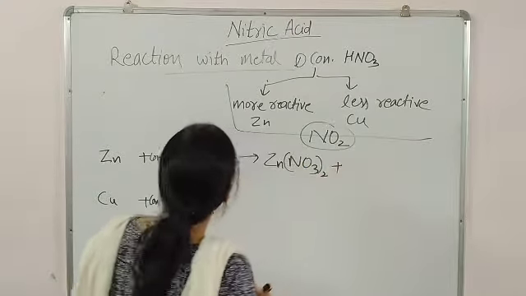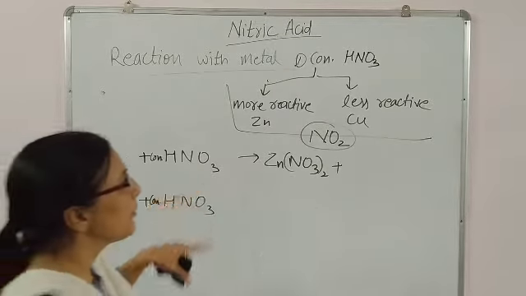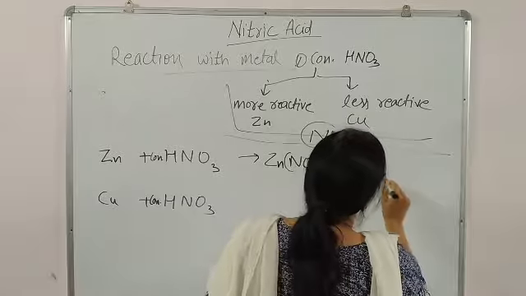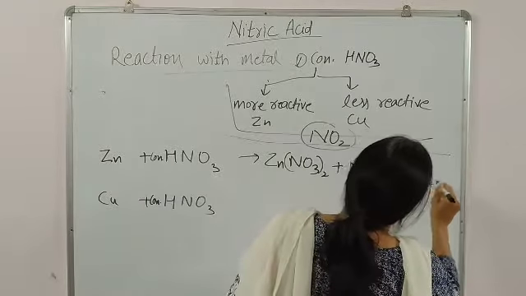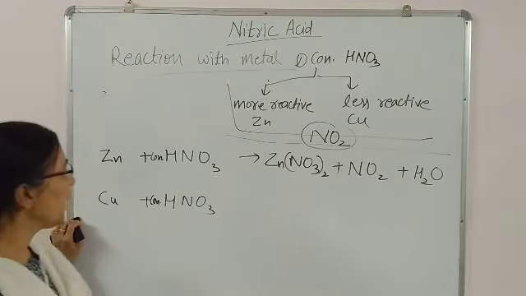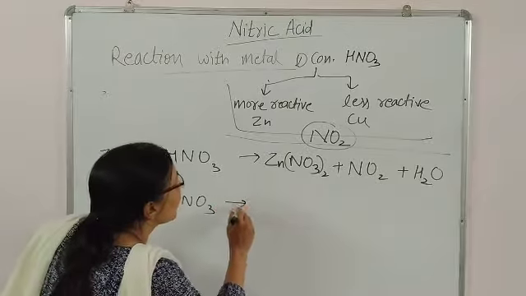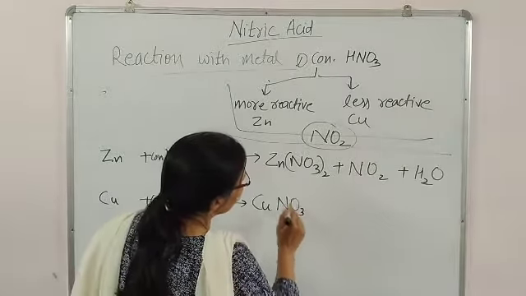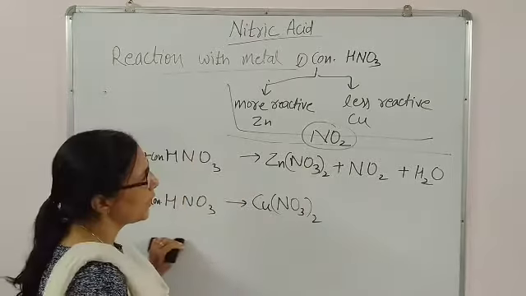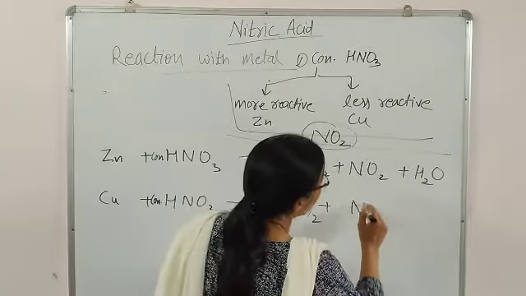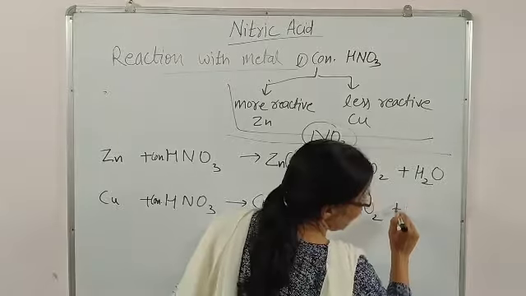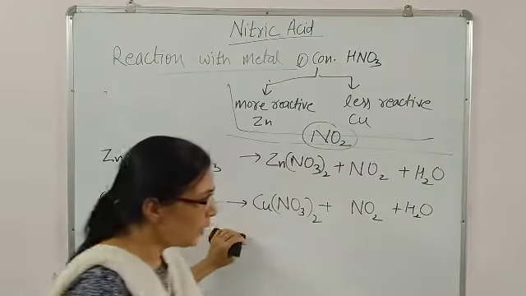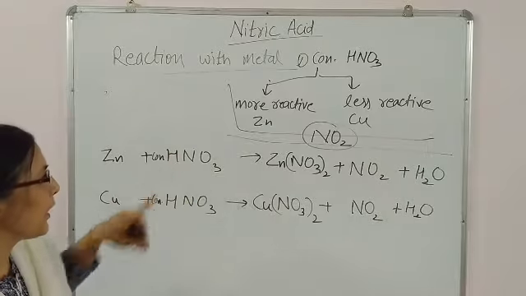This is your product. Then the next product will be NO2. Write with closed eyes that NO2 will be formed. After that, what will be formed from the remainder? Water. In the same manner for copper, by chance the valency of both is 2. So copper nitrate plus NO2 plus H2O. Okay, so you will prepare in such manner.